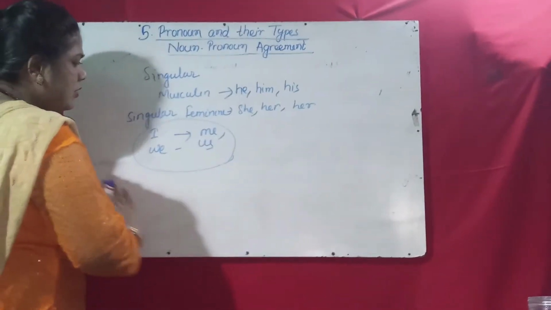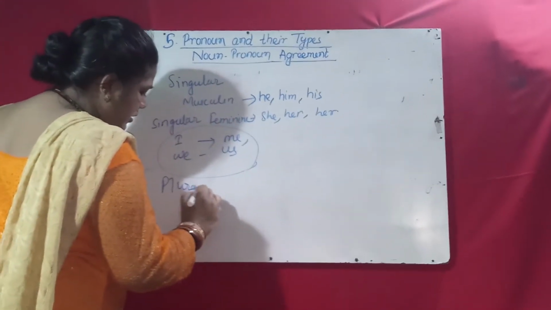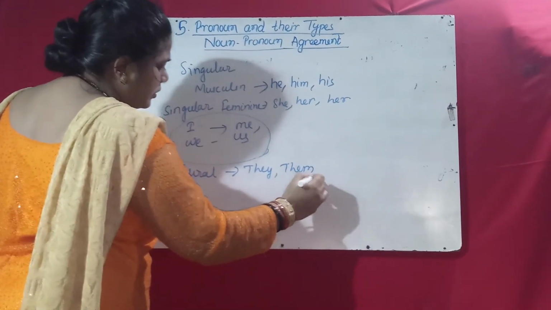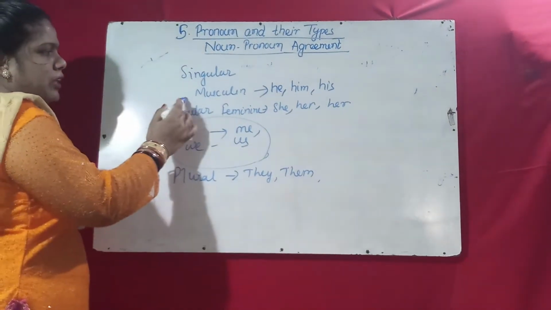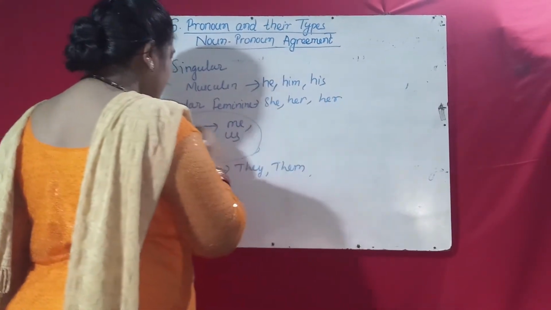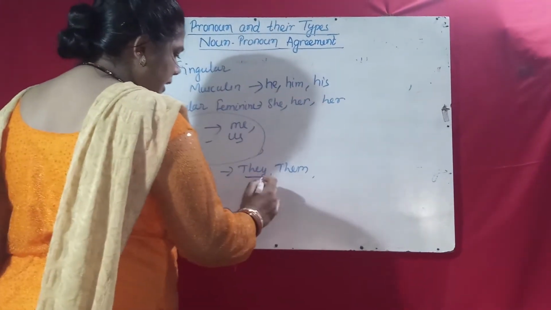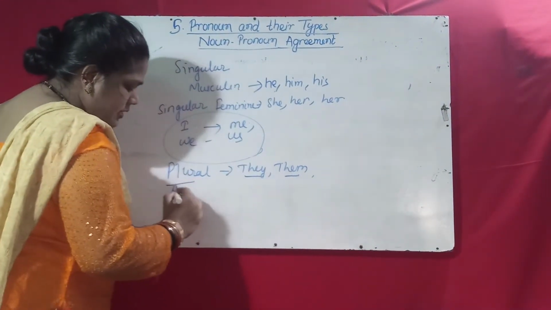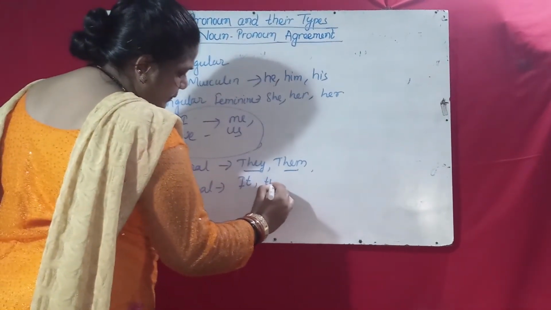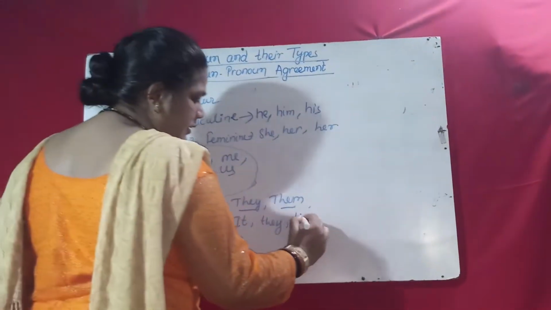Then again, suppose plural. For plural, we will use they, them. Okay. So for singular masculine, we use he, him, his. Singular feminine, she, her, her, and I, we, me, us, all these are first person. Then plural, they, them. For animals, we also use they. So for animals, they, them.